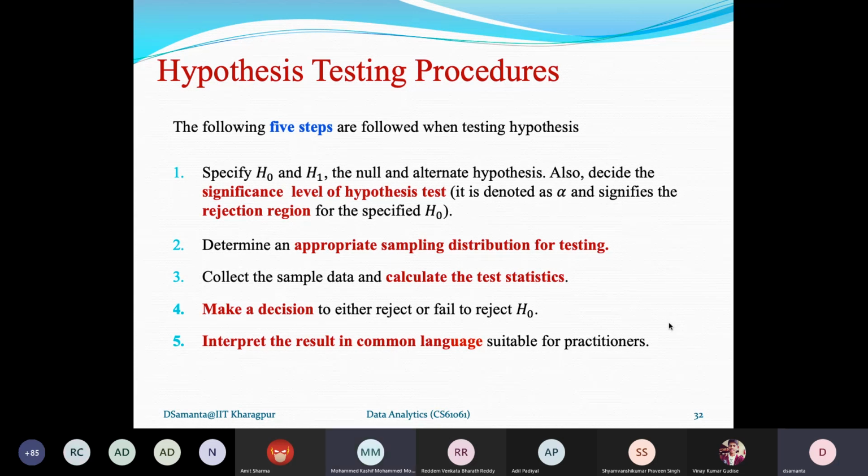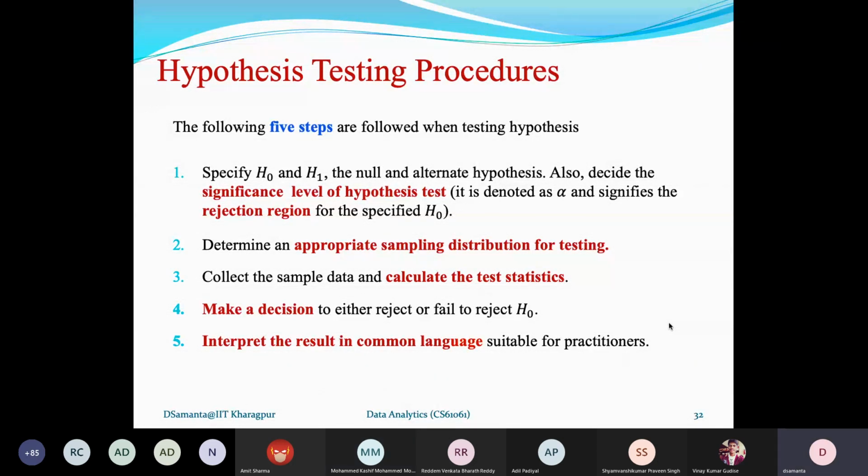So the first step is to decide the two hypotheses, null hypothesis and alternate hypothesis. Definitely, a lot of practice is required for a given hypothesis testing, to learn how to choose the two hypotheses. So in this class, we shall discuss several case studies to understand this concept better. It needs a little bit of practice, that's all. Practice, a little bit of maturity or experience, then only you will be prompt to decide the hypothesis.